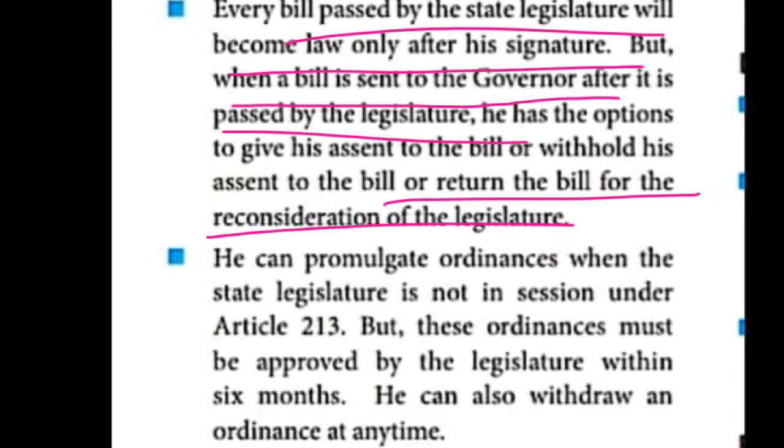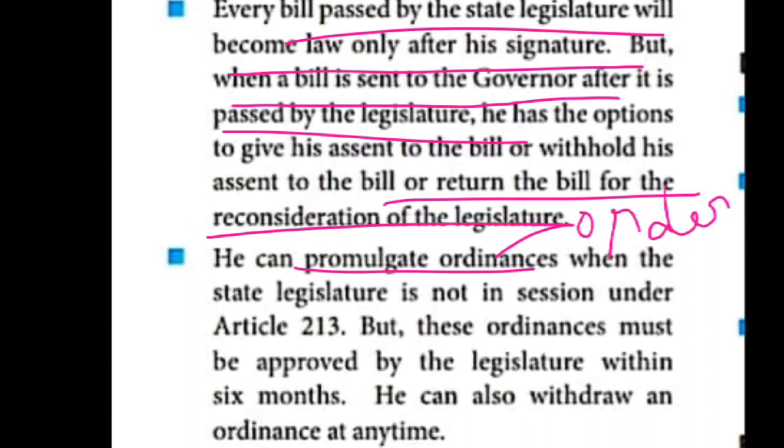The next point is he can promulgate. What is meant by promulgate? He can pass the ordinances. Ordinance means order.